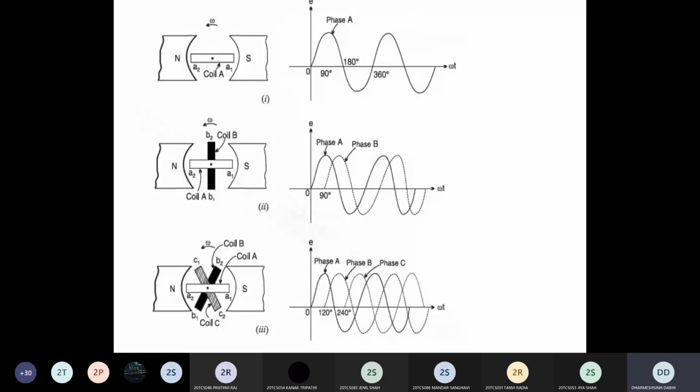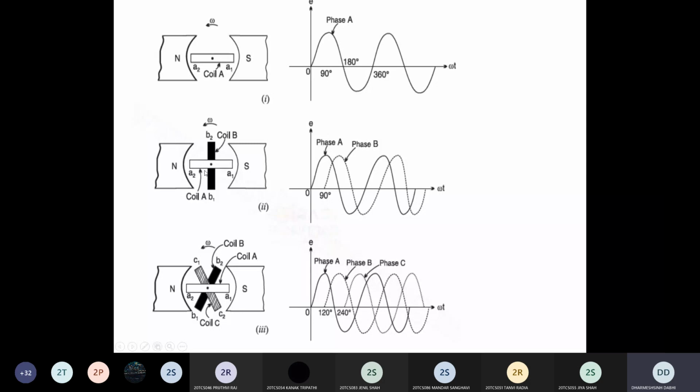So let's see the number of advantages. Before that, you can see here graphically how the generator generates single phase, two phase and three phase. In the first diagram, there is a single coil, a single armature winding, that generates the single phase supply, phase A, which is alternating in nature. In the second figure, you have two coils and both coils are 90 degrees displaced from each other, so they generate two phases.